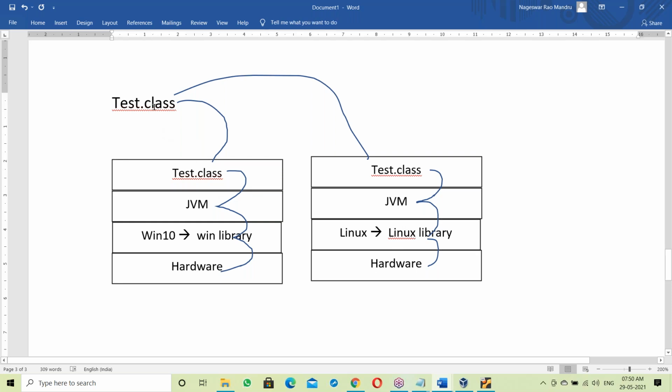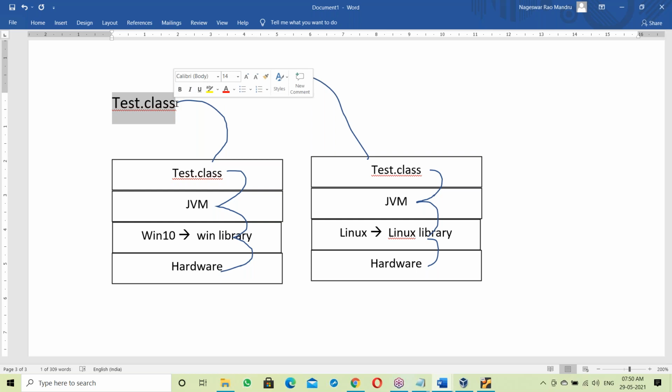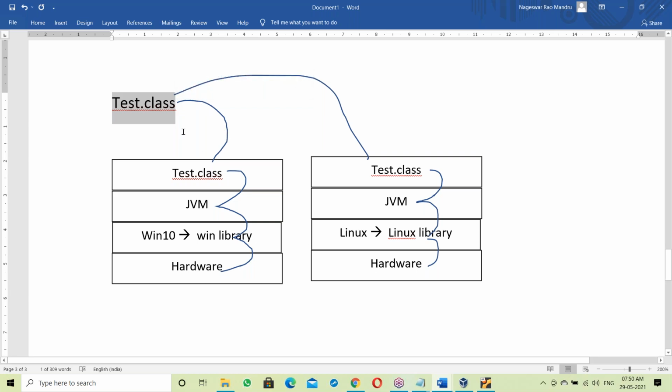So at the time of preparing the .class file, it won't link with the OS library. The test.class file is not a prepared file. The .class file is not a prepared file. After moving on to the OS, then linking to the OS takes place. It's dynamic linking, so it depends on the OS that linking takes place.